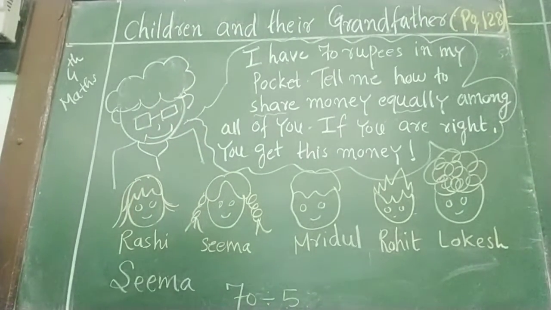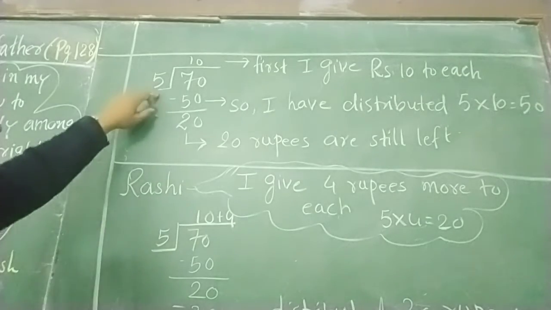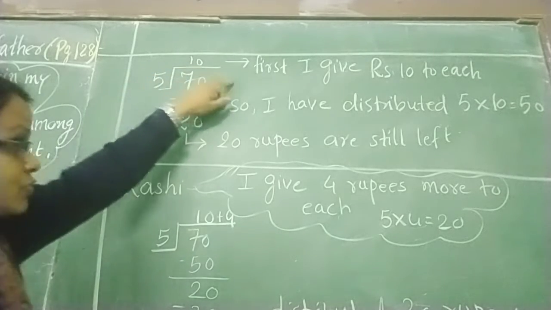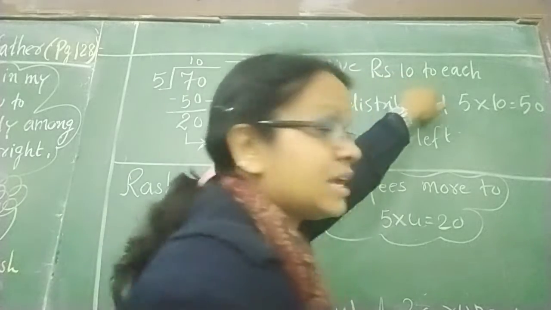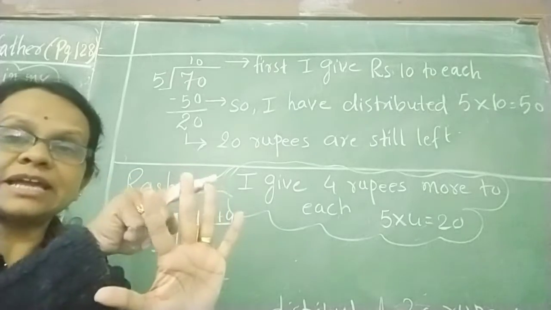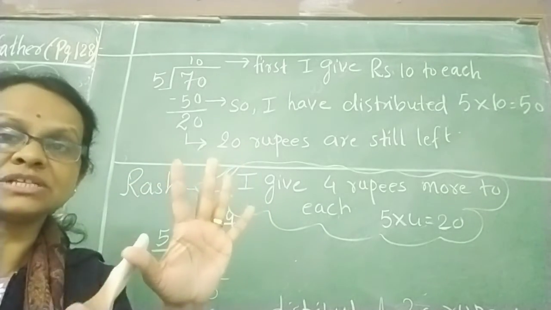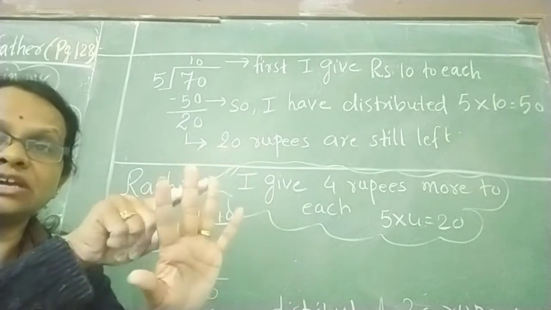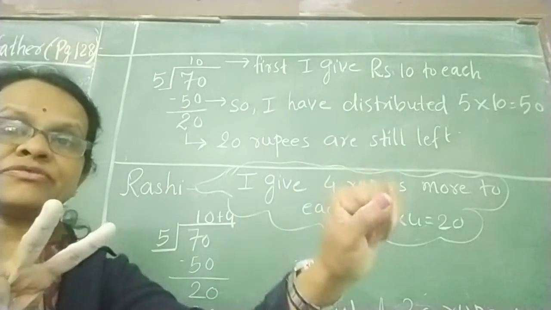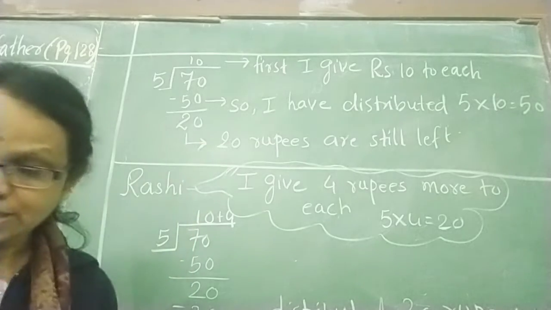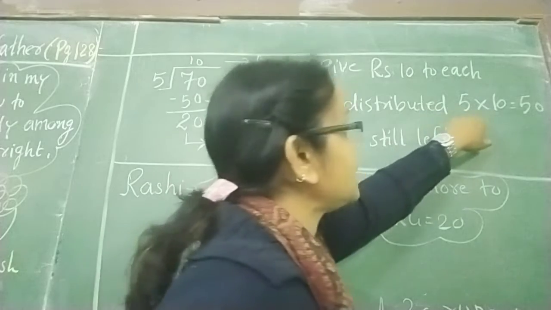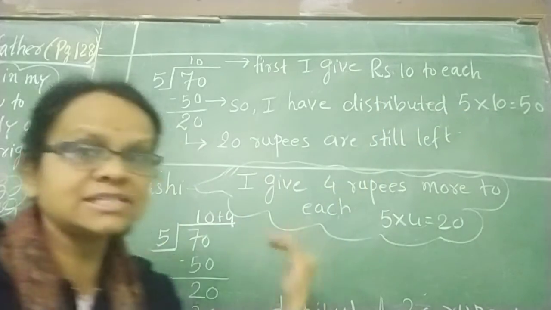Let's see next. Okay. So she has done here 5 tens are 50. So first I give rupees 10 to each. What did she say? To the 5 children I will give rupees 10, 10, 10, 10 and 10 to each. I will give 10 rupees to one. 10, 20, 30, 40 and 50 rupees. But we have 70 rupees. So after distributing 50 rupees, how many are left? 20 rupees left. So I have distributed 5 multiplied by 10, that is rupees 50, as I told you.